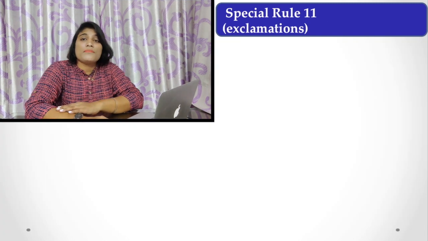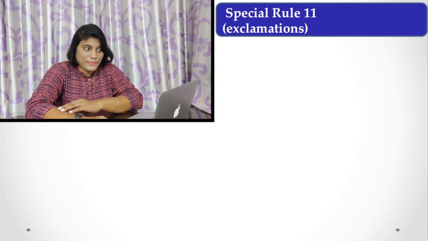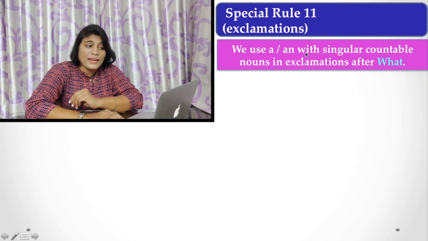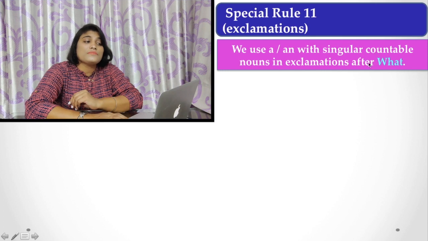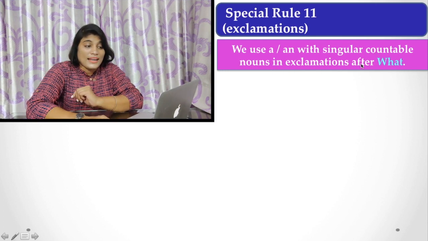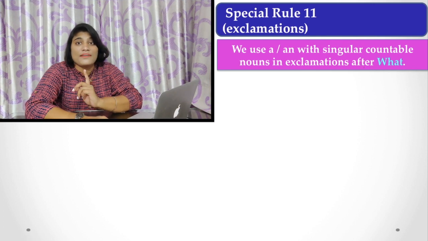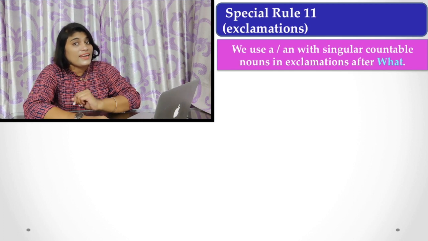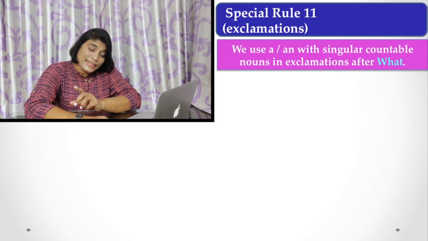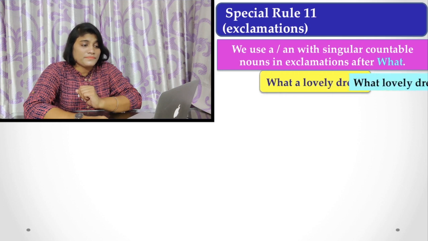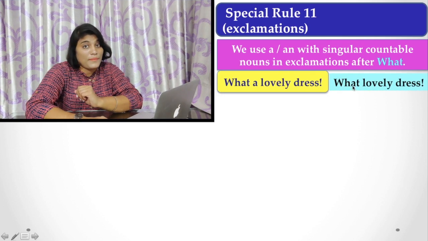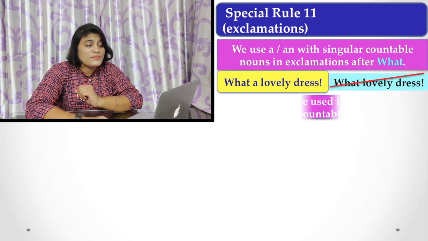Now, rule number 11, that is exclamations, and we use a or an with a singular countable noun in exclamation after what. And this is a very vital rule, and always be cautious while using articles with exclamatory sentences. Here, that is, what a lovely dress, but you never say what lovely dress. This is not correct use.